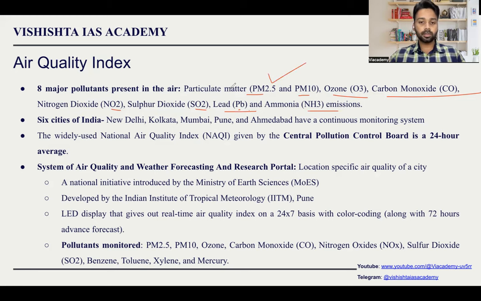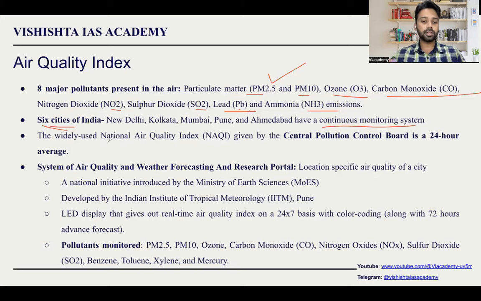all of these constituents. We need to remember everything because for prelims you might be getting a question. They will give just 2-3 of them and ask whether these are included in calculating the air quality index or not. In 6 cities of India, remember the cities also: New Delhi, Kolkata, Mumbai, Pune, and Ahmedabad. They have continuous monitoring system.